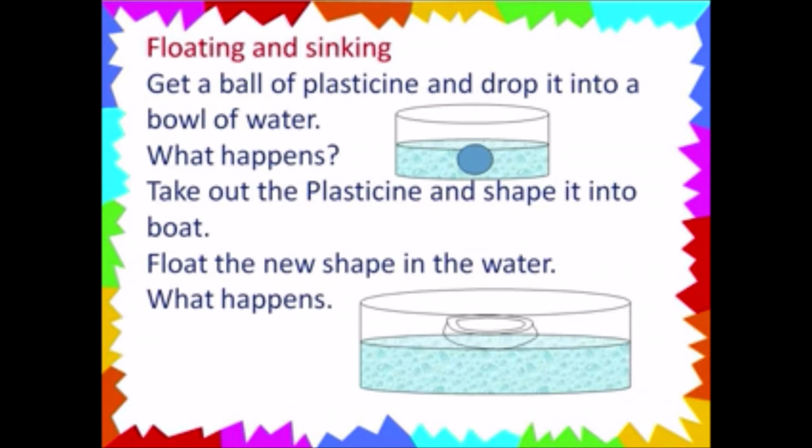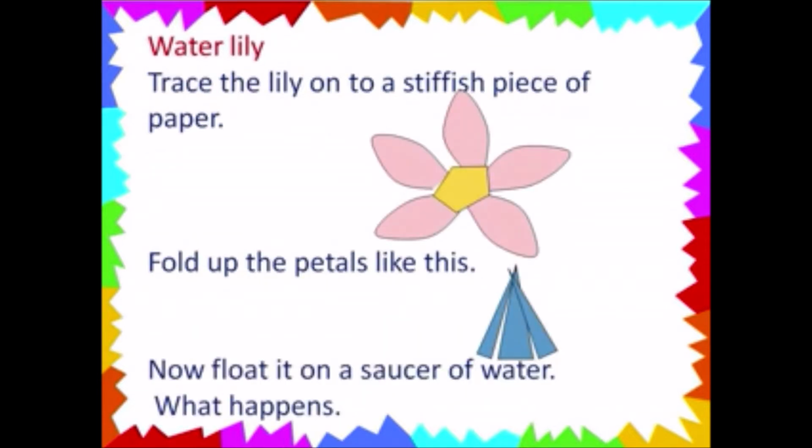Take out the plasticine and shape it into a boat. Float the new shape in the water. What happens? The boat shape will float. Water lily. Take the lily onto a stiffish piece of paper. Fold up the petals like this. Now float it on a saucer of water. What happens? The flower closes. Observe.